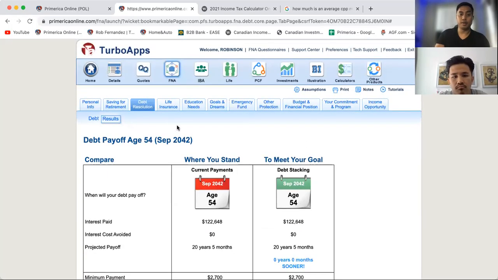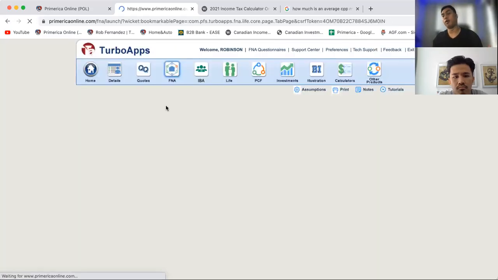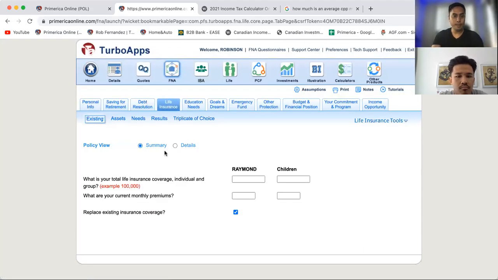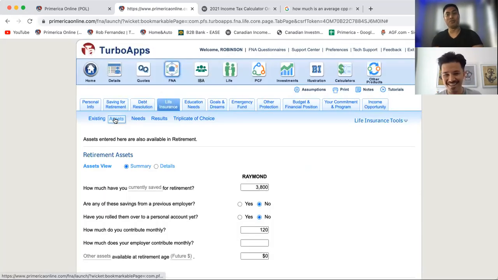Okay. So the next part to this is, of course, life insurance, our favorite one. So Raymond currently has 120,000, he said, right? And is paying $200 a month. Is that right? 264. You're right. So he pays about 264 that comes out of his checking account or his paycheck without him knowing, or with him knowing, but he doesn't see it. You don't need to see that we're taking out 264.